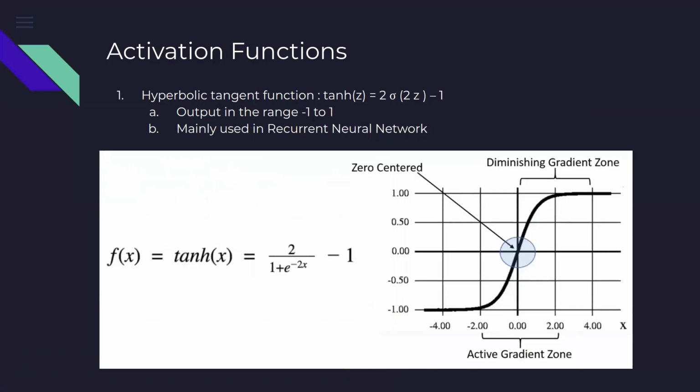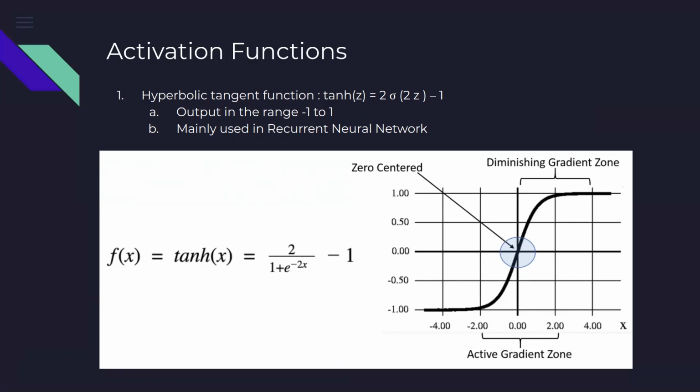The second function is called the tan h function. So tan h function brings any value between -1 and 1. And the formula is 2 divided by 1 plus e raised to the power -2x, where x is the value that we have. And sometimes you will see that it is being shown as x or z. And this one we will use as we start using natural language processing. In that one, the tan h function is used extensively.